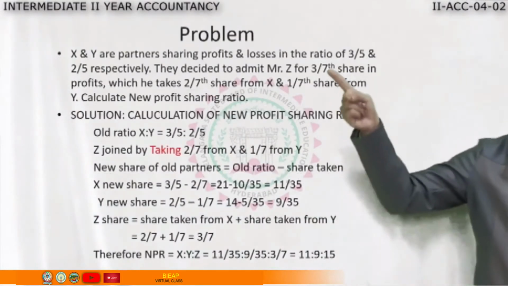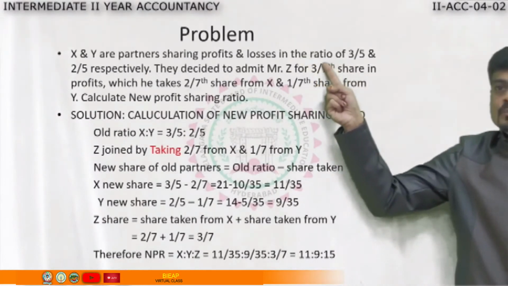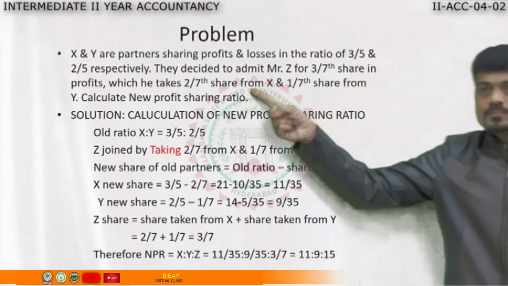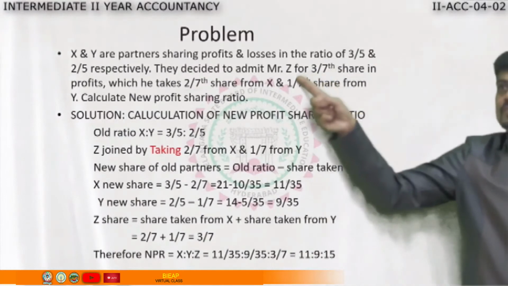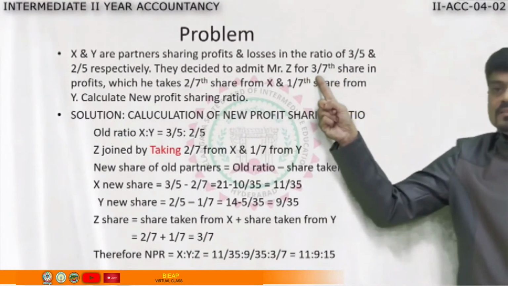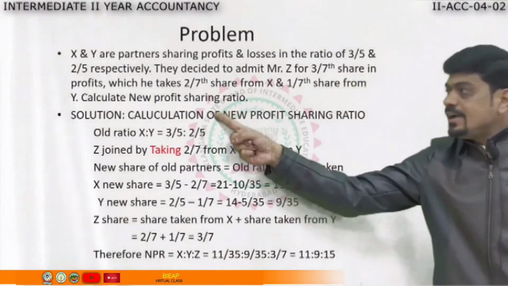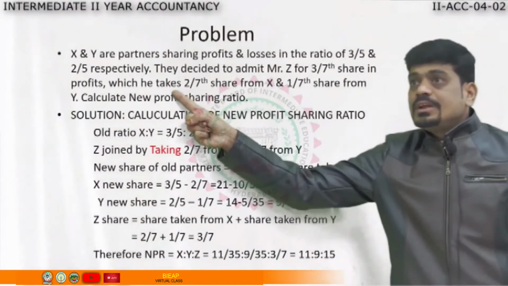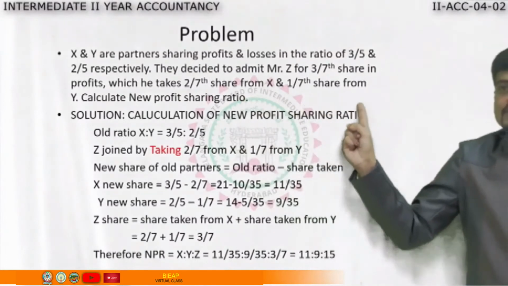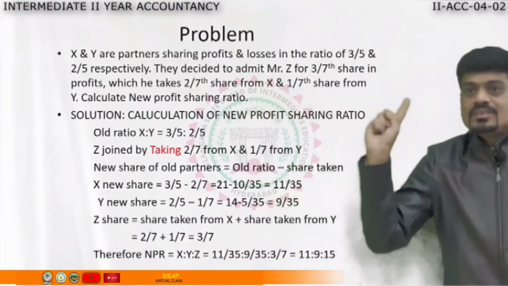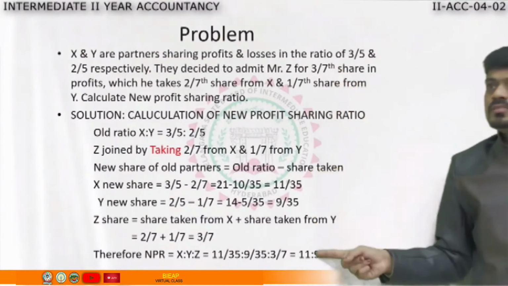What they told? X and Y are partners sharing profit and losses in the ratio 3/5 and 2/5. Two partners, X and Y, old partners. Who is joining? Z. For how much share did he join? 3/7. And what he did? He takes, they told. Please identify the word takes. He takes 2/7 from X, and 1/7 from Y. Takes, acquires, obtains, sacrificed. Then we'll follow this method.